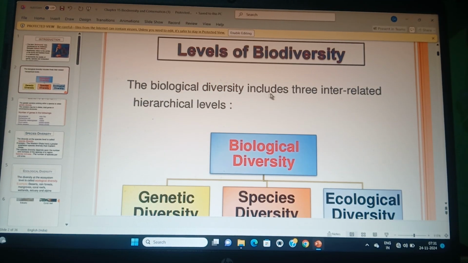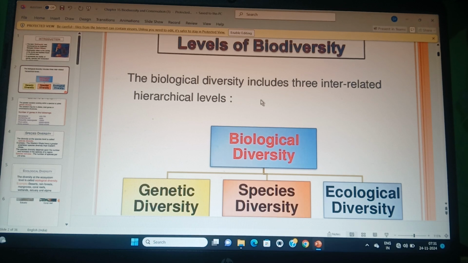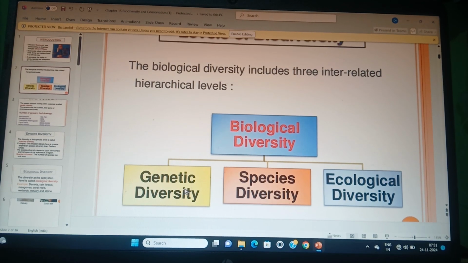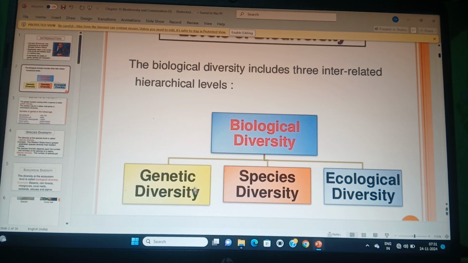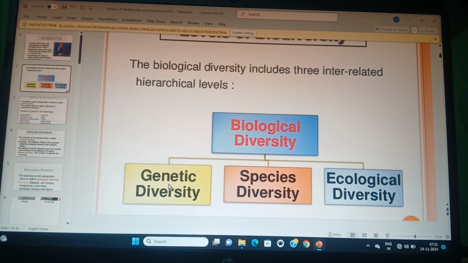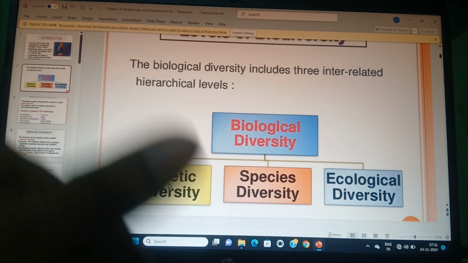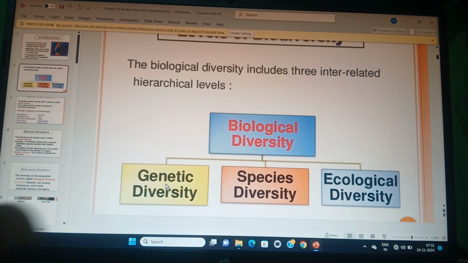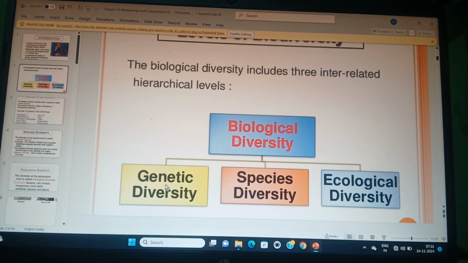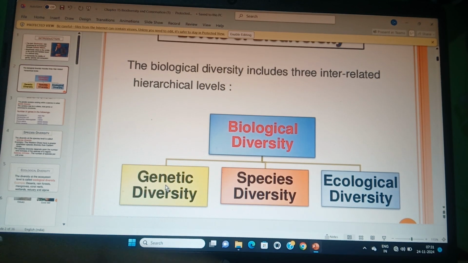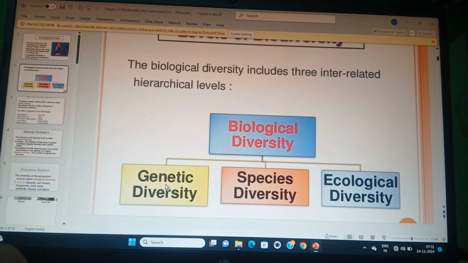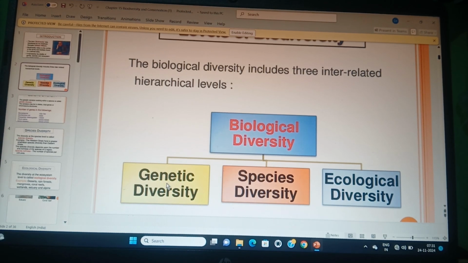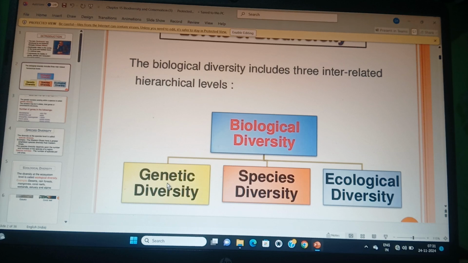Look, students, levels of biodiversity. Biodiversity has been subdivided into three levels. Genetic diversity, as I have told, means diversity at the gene level. We are all human, but our characteristics are different, meaning our body characters are different. Some are short, some are tall.